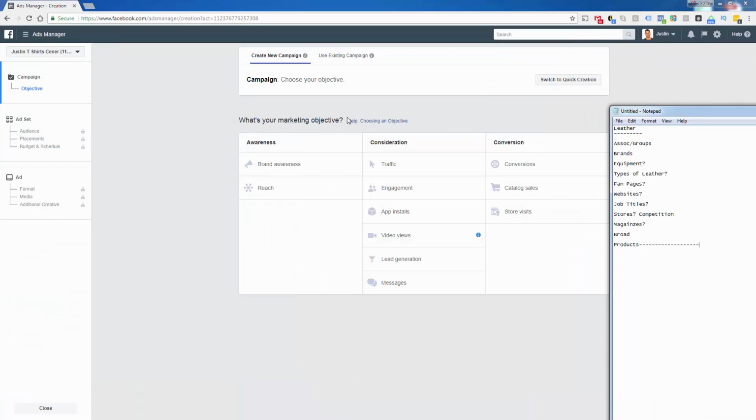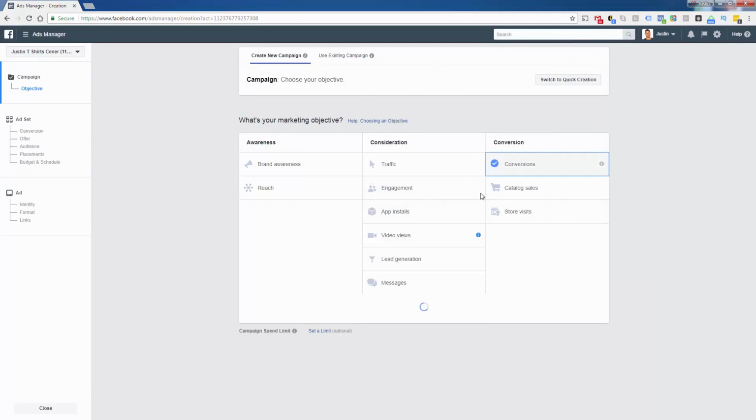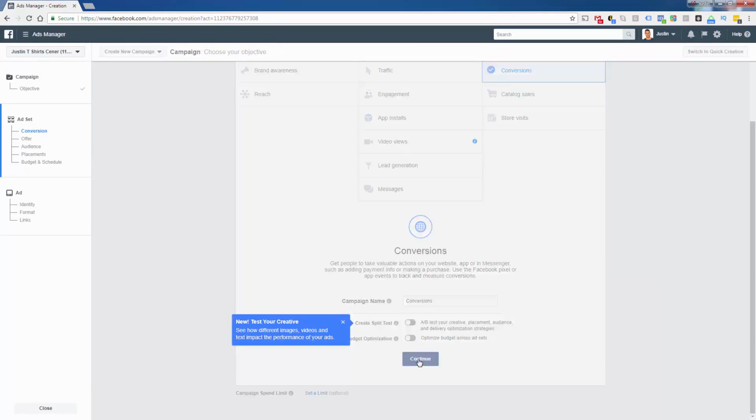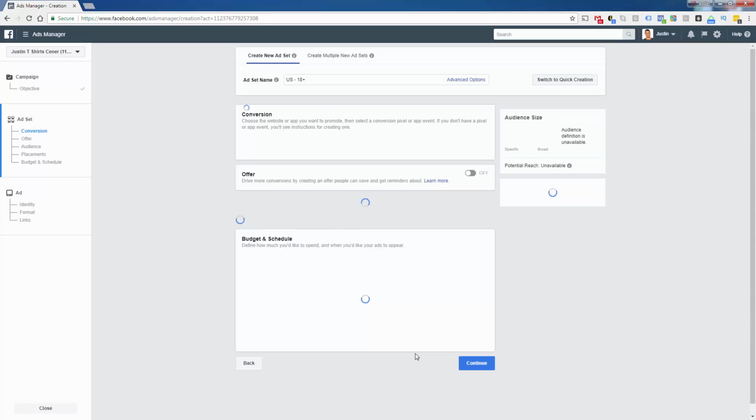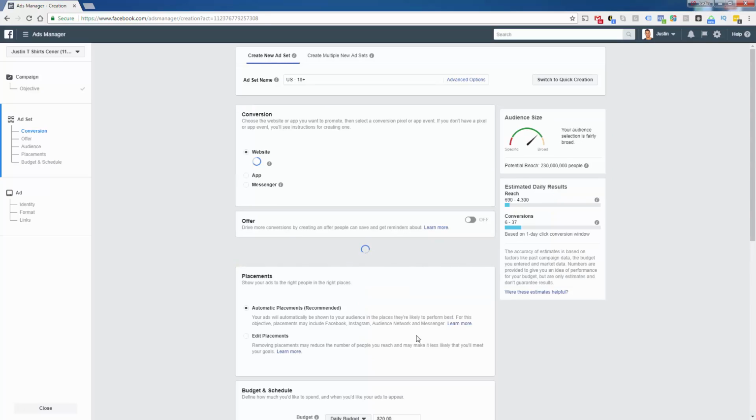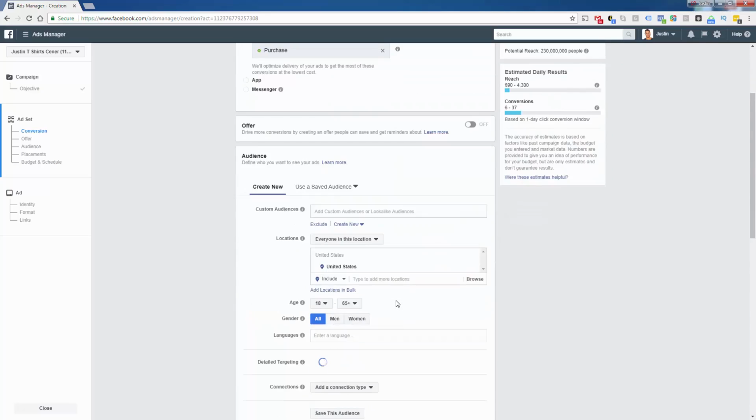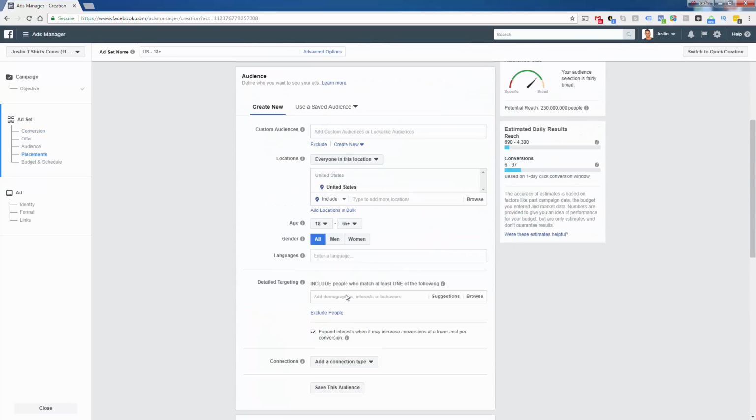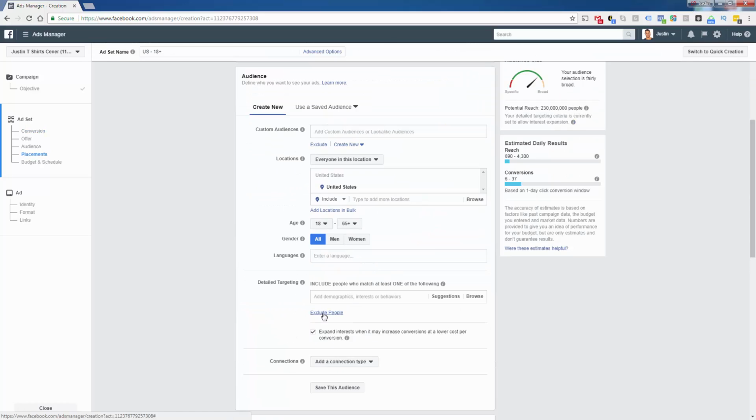And how are we going to build them? Well, we're just going to go to a sample Facebook ad. It doesn't matter what I pick here, I just need to get to the next page so I can get to my detailed targeting section. This is where I'm going to start getting great recommendations from Facebook. Once we start adding a couple of relevant interests, Facebook is going to give us all of the right information.